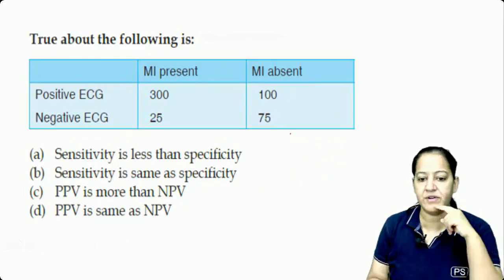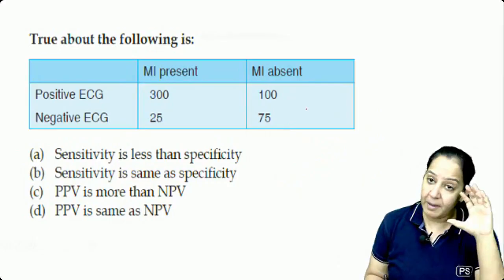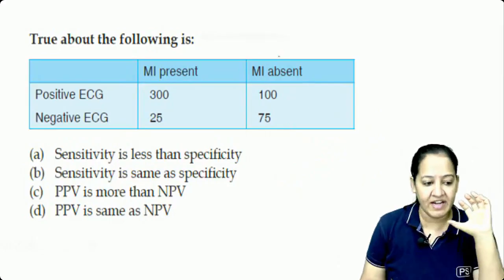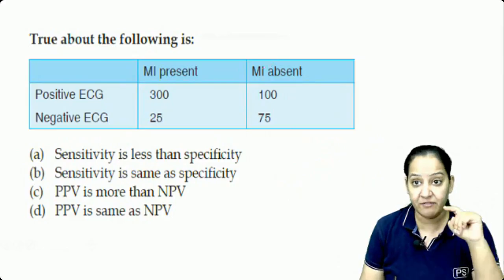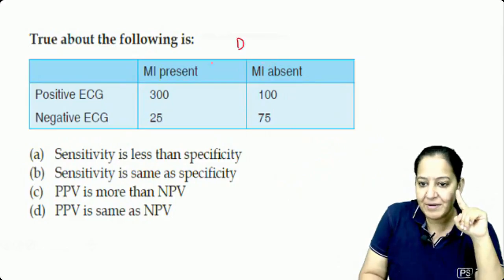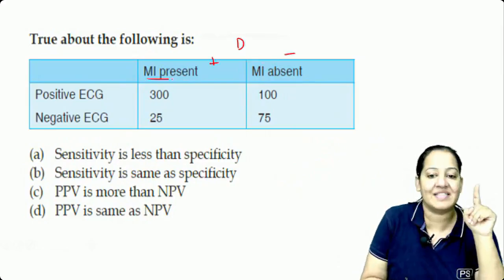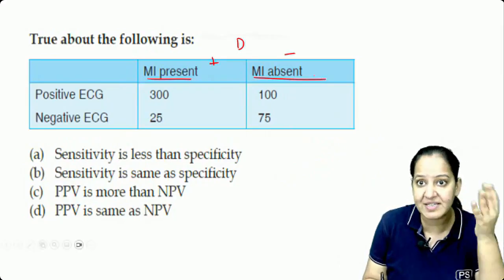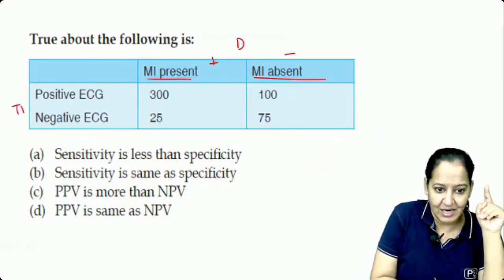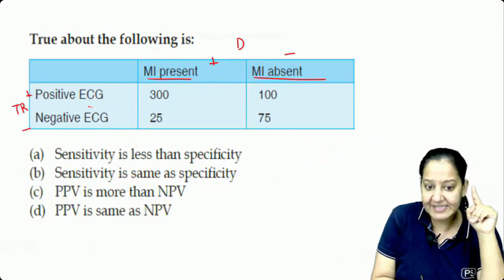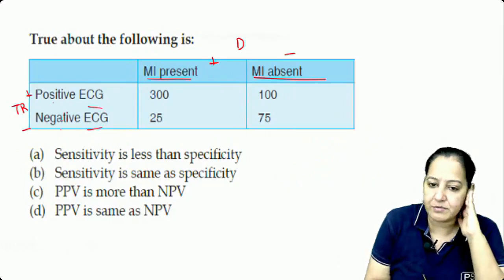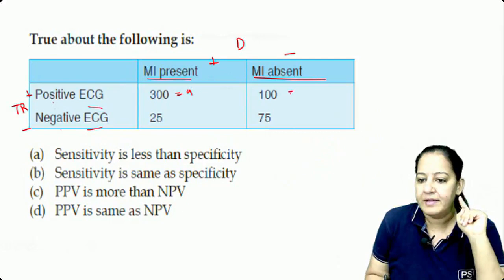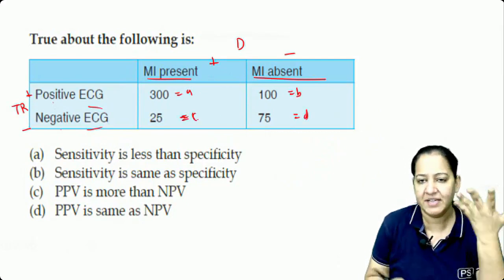Okay, the next question is in front of you. Whenever they give the question in a table, the first thing you check is whether the table is correct or not. Sometimes they confuse you. I told you. So disease present, absent. Is it the same way? Yes. And the test result, positive, negative. Yes, ECG is a test. We do it in MI, myocardial infarction. So I can say this is A, this is B, this is C, this is D, because the table is correct. A, B, C, D are the same.